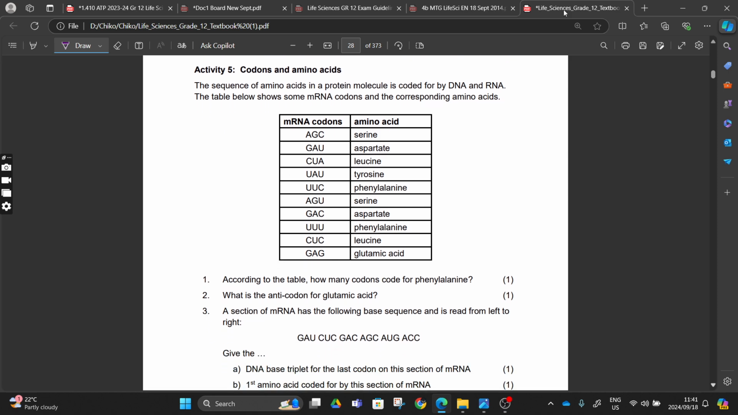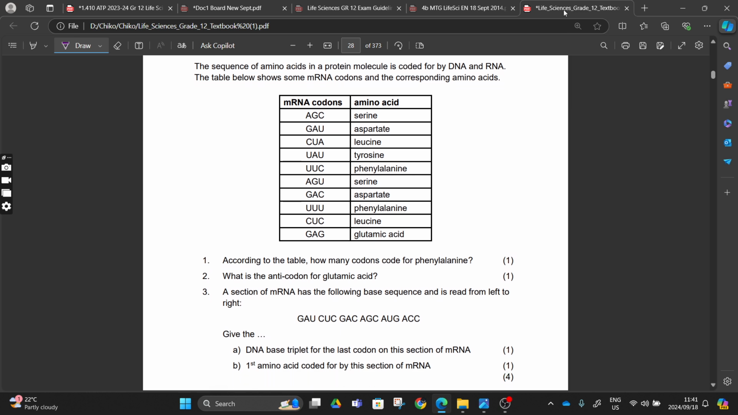According to the table, how many codons code for phenylalanine? Then you just come and count: 1, 2 only. What is the anticodon of glutamic acid? As you can see here, they give us the mRNA codons, so they want the anticodons, which will be the tRNA, CUC, right? So that will be the answer there.